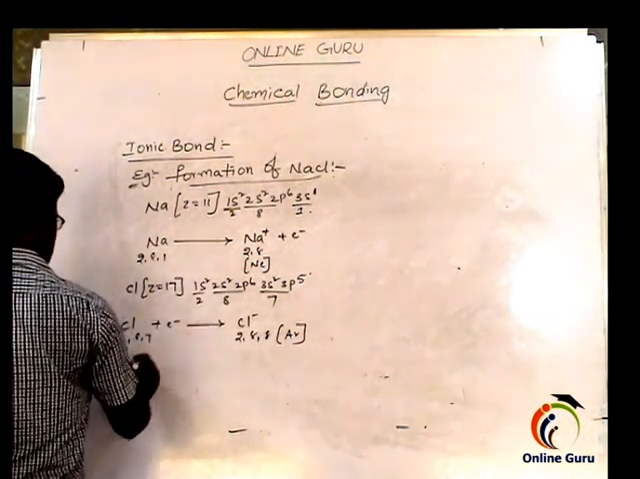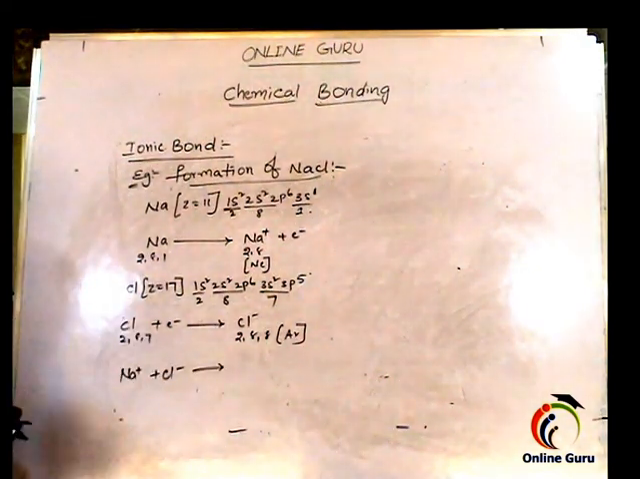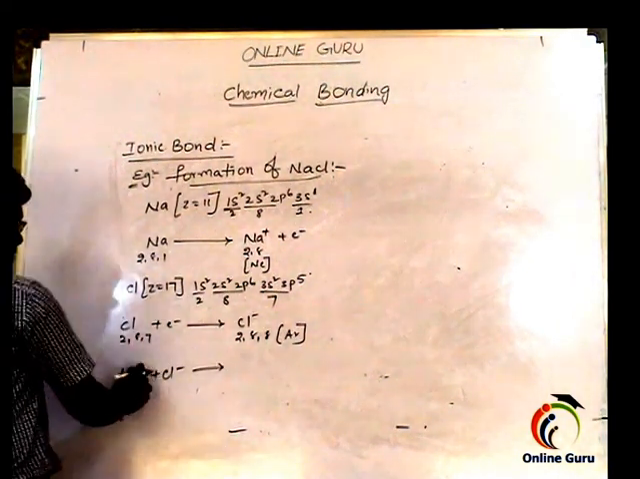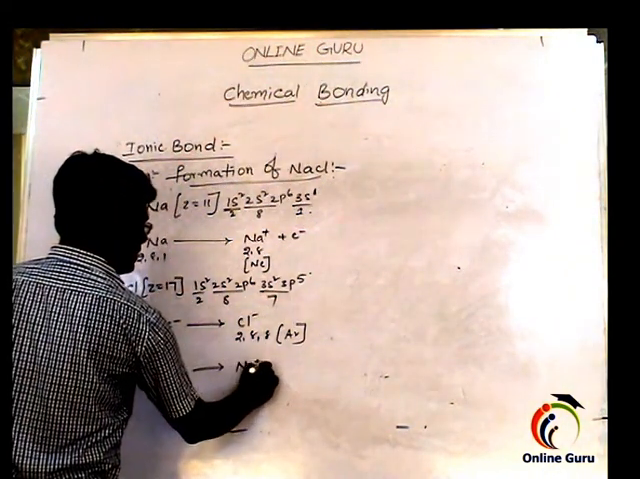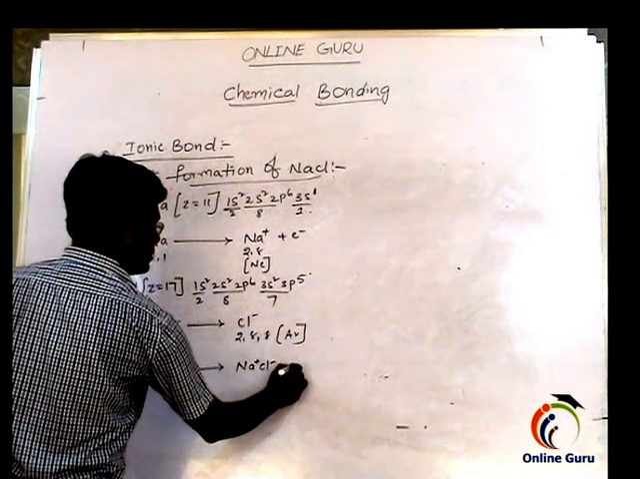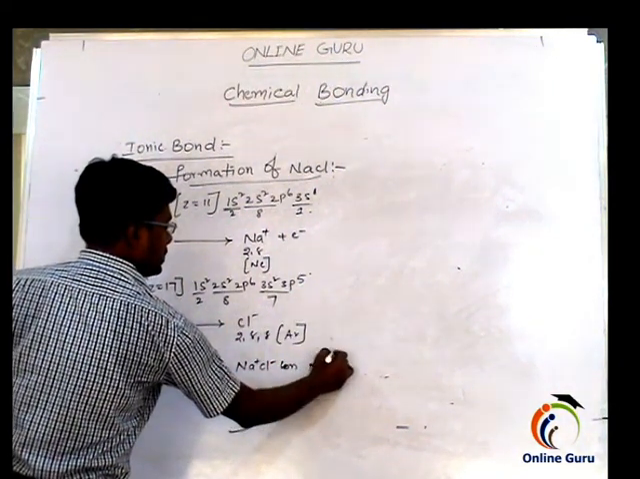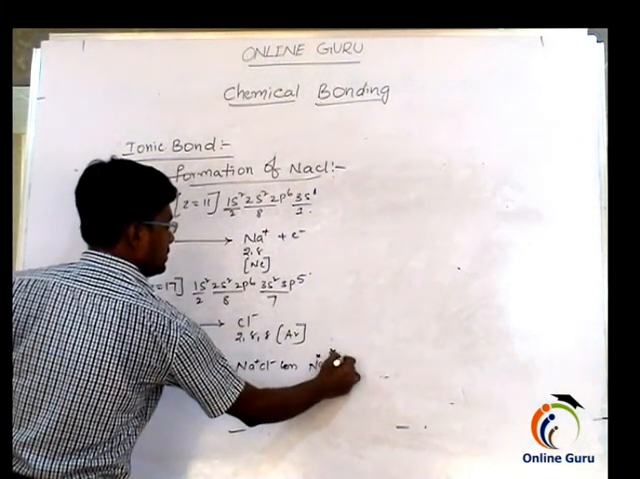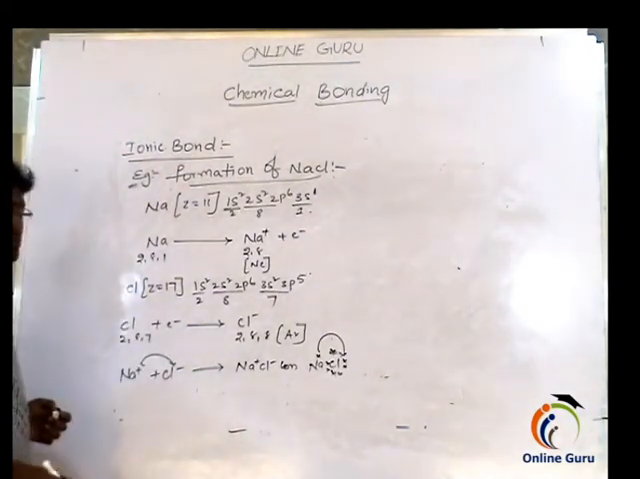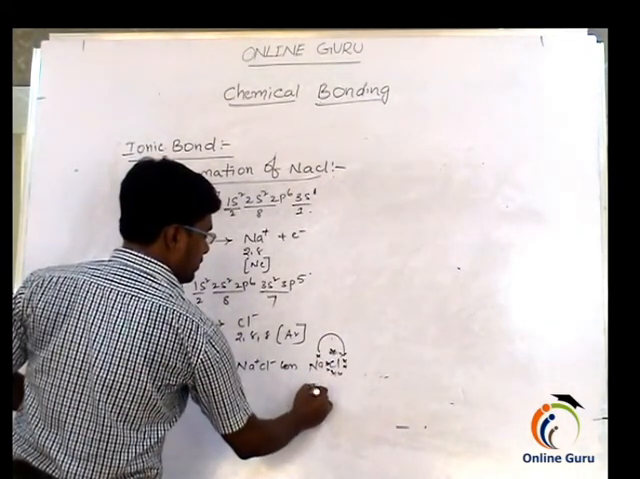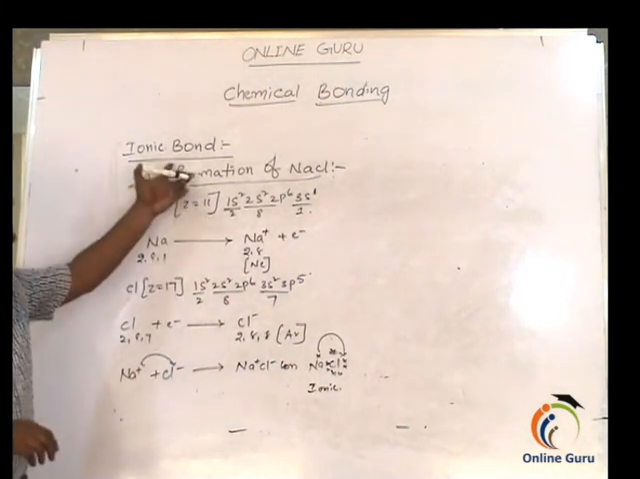Now these two oppositely charged ions, Na plus and Cl minus, come close. At that time, the electrostatic force of attraction which develops between these two is called an ionic bond, Na plus Cl minus. Or we can also write it as Na with one electron, chlorine with 1, 2, 3, 4, 5, 6, 7 electrons. So the electron is coming from here to here. So this is called the ionic bond formed between sodium and chlorine. This is the formation of the ionic bond in sodium chloride.